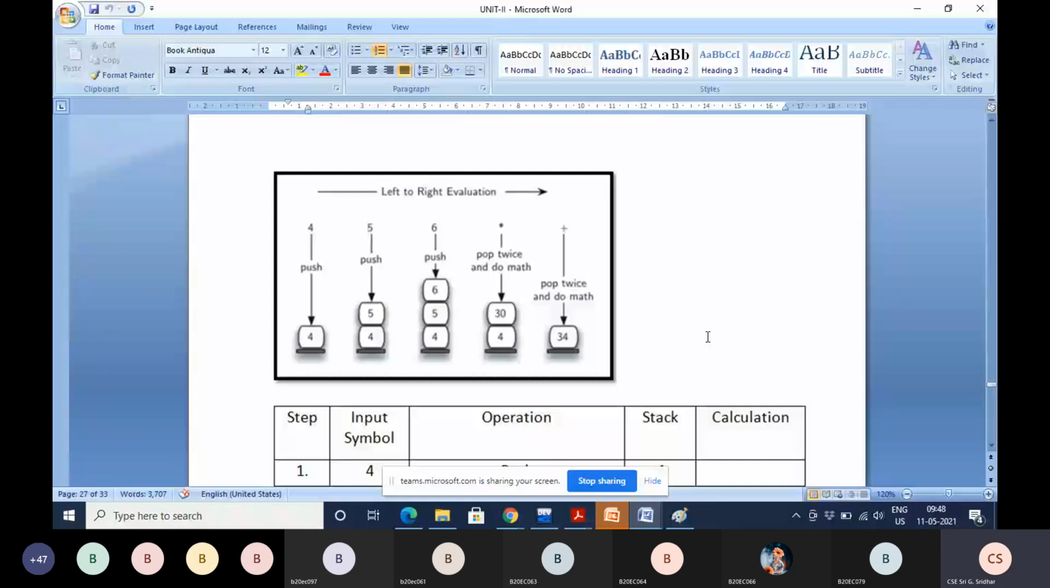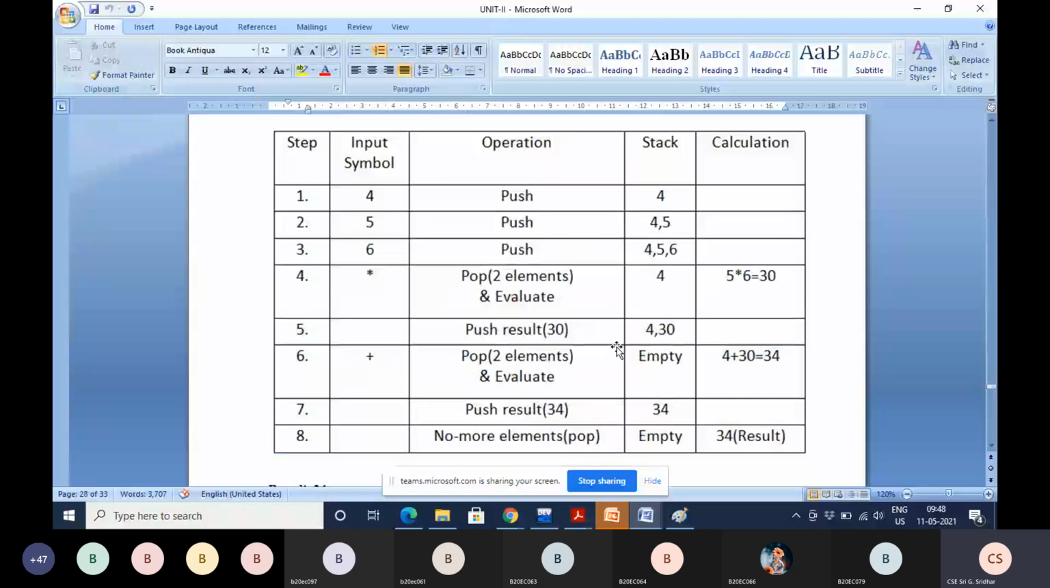Next, if you see here, the same expression 4, 5, 6 star plus, the input symbol, what is the operation that you are performing, what the stack contains, and what is the corresponding calculation.